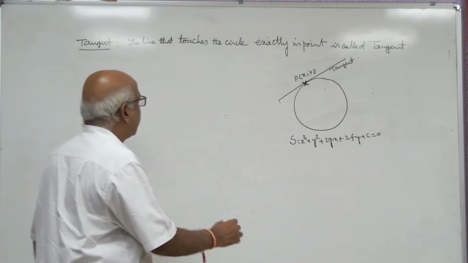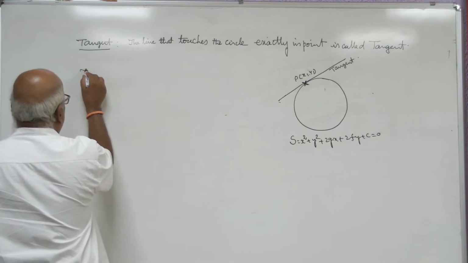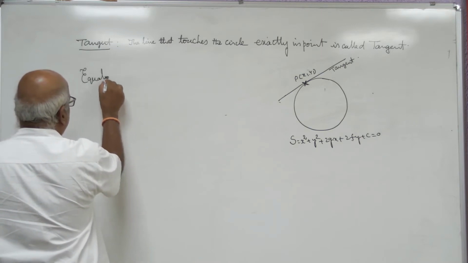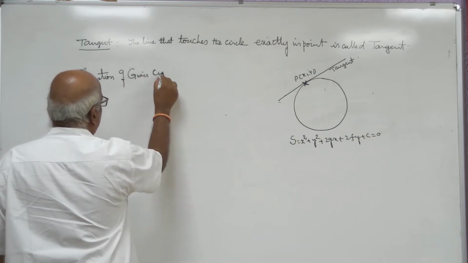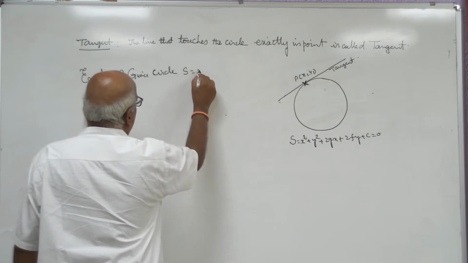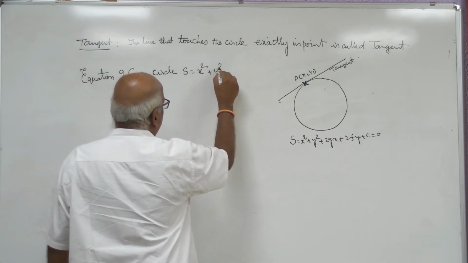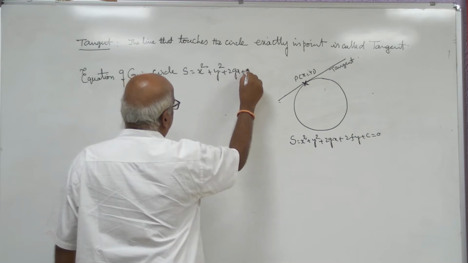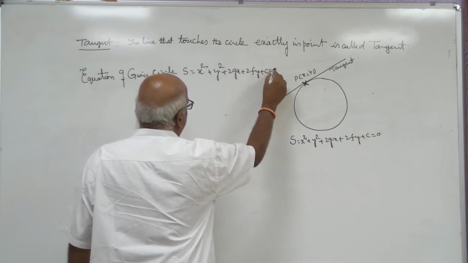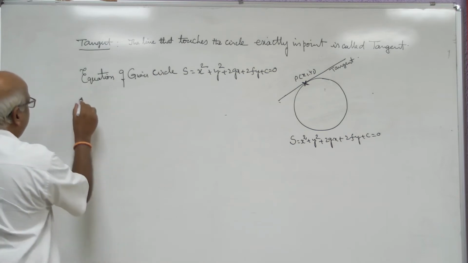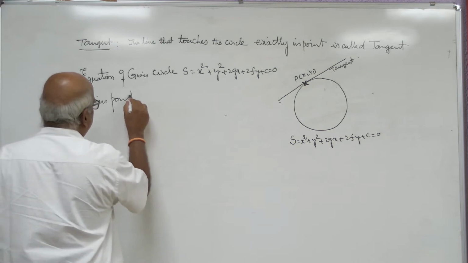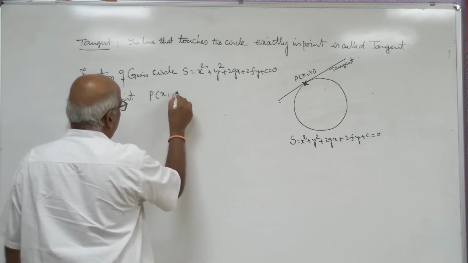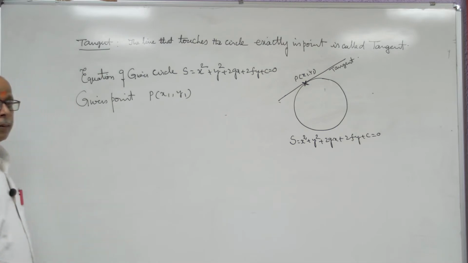For that, the procedure that can be adopted is, first step, the equation of given circle: S equal to x square plus y square plus 2gx plus 2fy plus c equal to 0. Given point is P x1 y1.